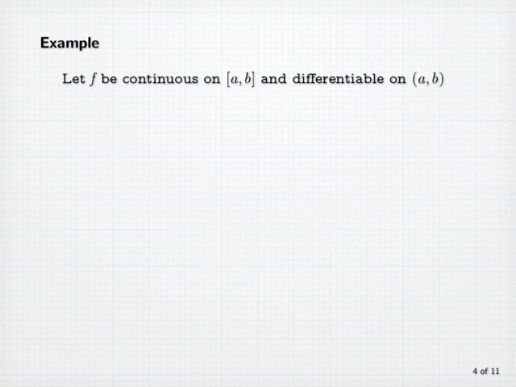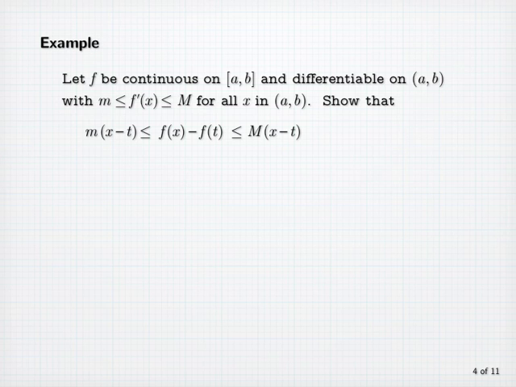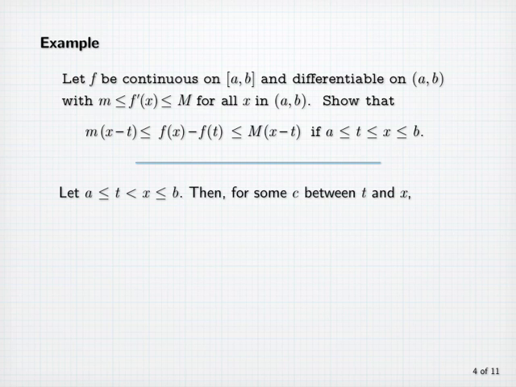Example. Let f be continuous on the closed interval [a, b] and differentiable on the open interval (a, b), with f'(x) between two numbers little m and big M for all x in the open interval (a, b). Show that f(x) minus f(t) is always between little m times (x − t) and big M times (x − t) when t is less than or equal to x and t and x are in the closed interval [a, b]. Now let's notice that this is trivially true if t is equal to x, since all three parts of the inequality are 0. So let's assume that t is less than x.